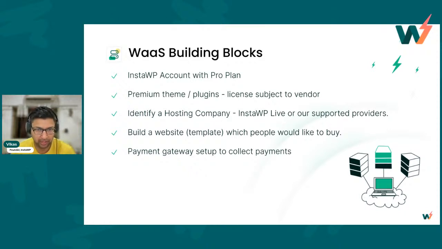What we have seen so far is 99% of the time they are okay as long as you have a multi-site license, not the multi-site in terms of WordPress multi-site, but a license which can be sold to multiple users, right? So once you have that, then it should not be a problem.